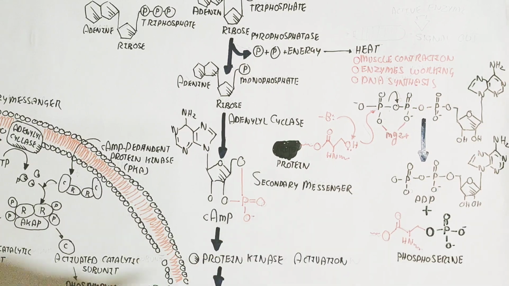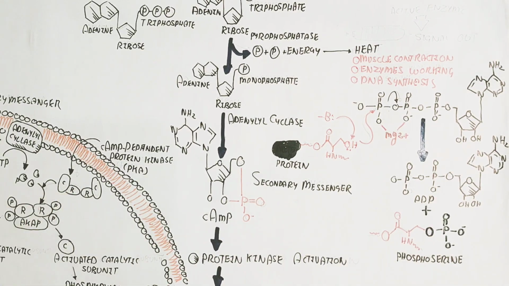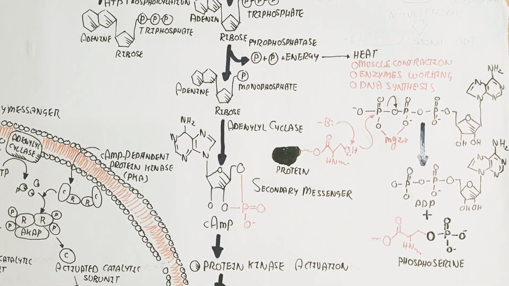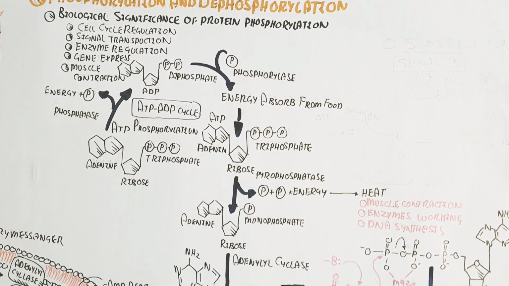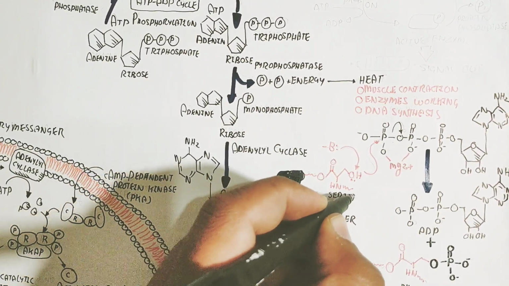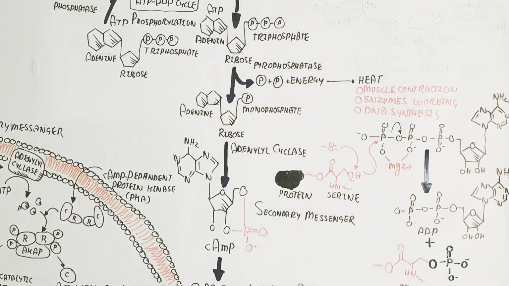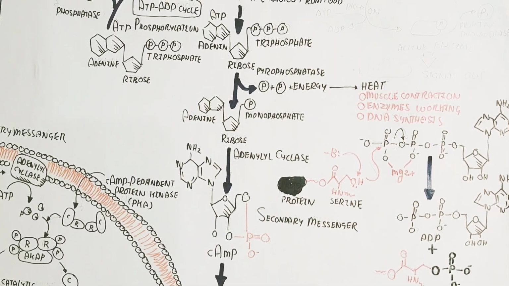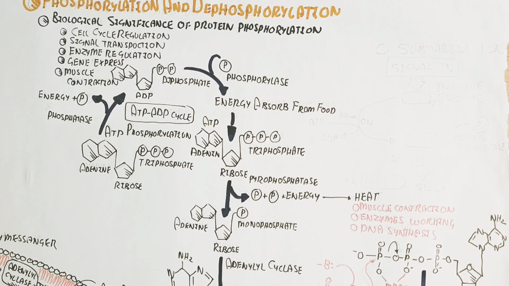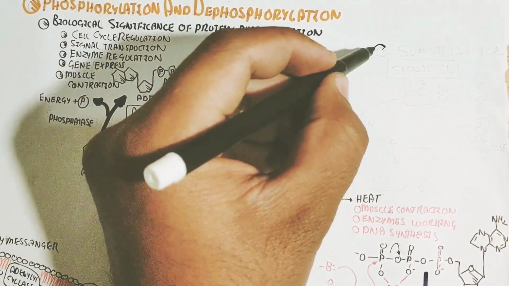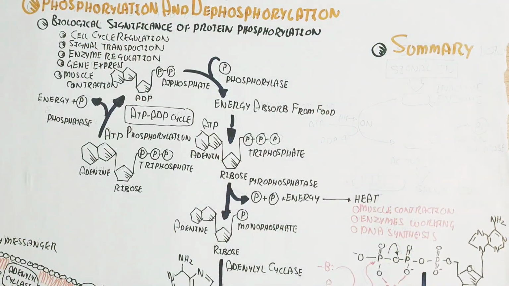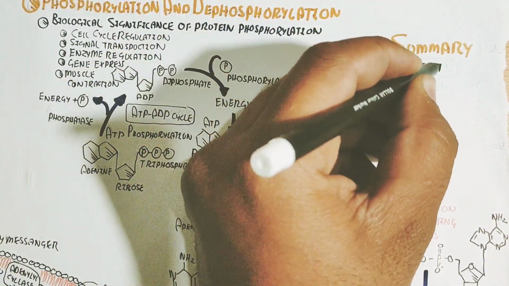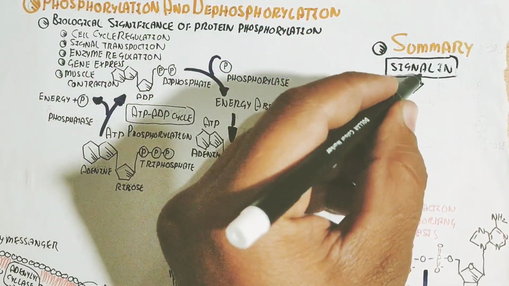So dephosphorylation and phosphorylation are interconnected. I hope you understand the biological aspect of phosphorylation and dephosphorylation, which is very significant. It is important for cellular processes like the signaling pathway, the cell cycle, and protein activation for protein synthesis, and also DNA activation for the synthesis of mRNA and protein.